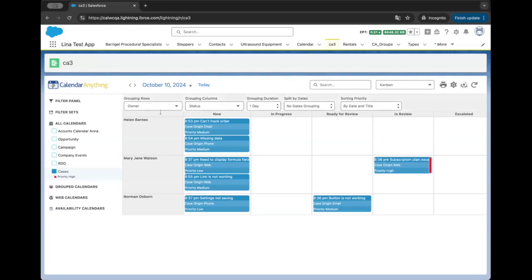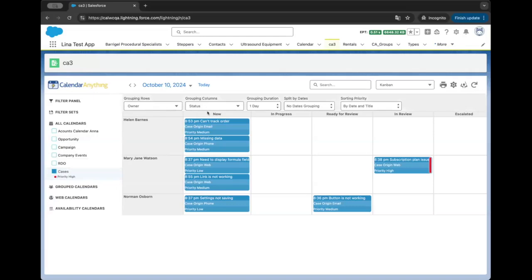So let's review what options and configuration abilities we have for this view. This view is a little bit different from our other views. At a glance, you can see that we're not showing dates yet. For this particular demo, we're going to be using a case calendar. We have a bunch of cases that came in, and as a team manager, for example, I want to see how my support team is managing their caseload.